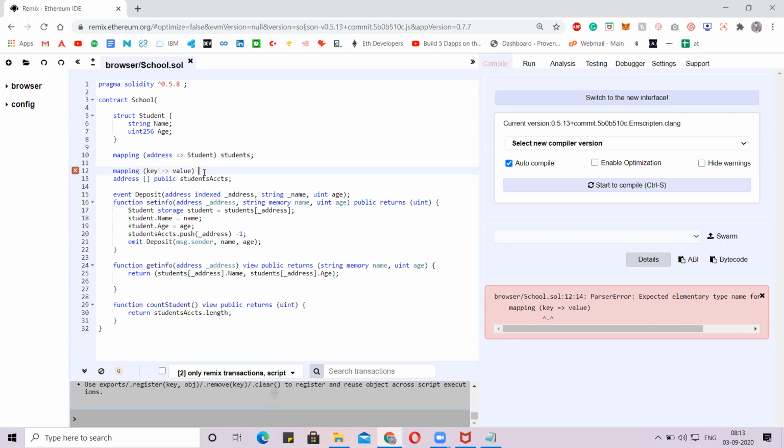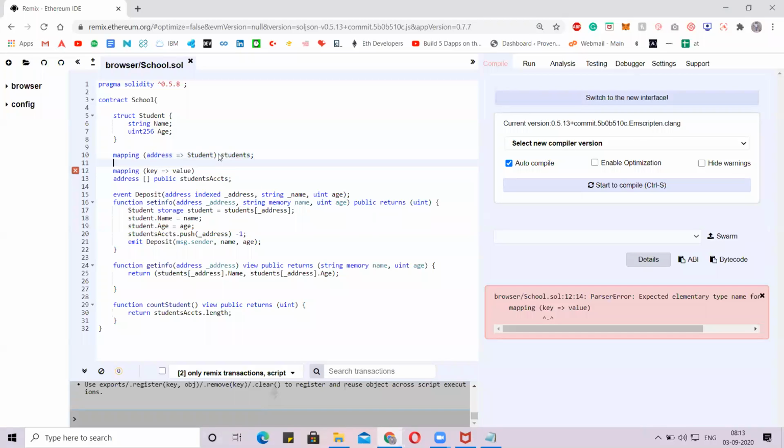We are telling that all the mapping we do goes to an address, and to that address we will assign the student values from the student variable. Is that clear? You will get to know why we call it here, why we tell the mapping to get the values from the students. Don't worry about this, guys. As we move to the functions further down, you will get to know that.